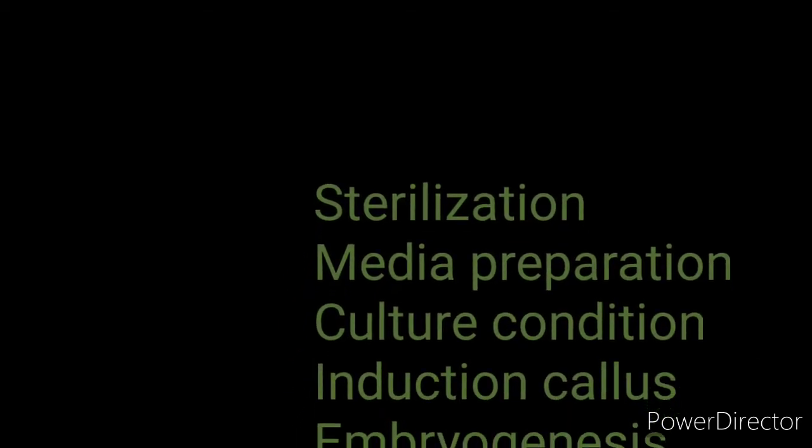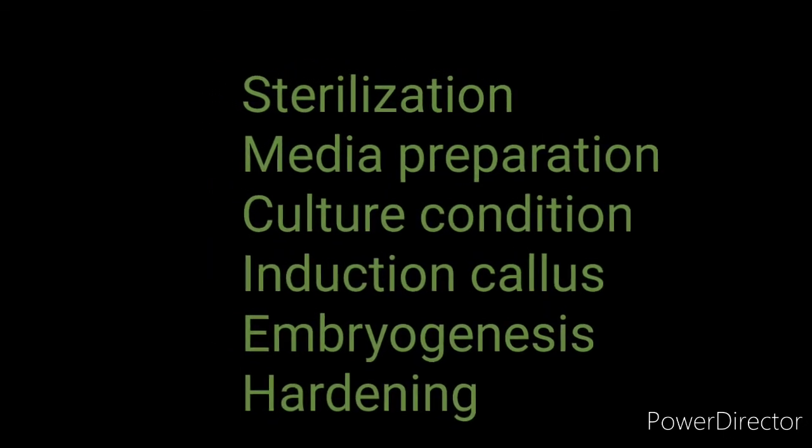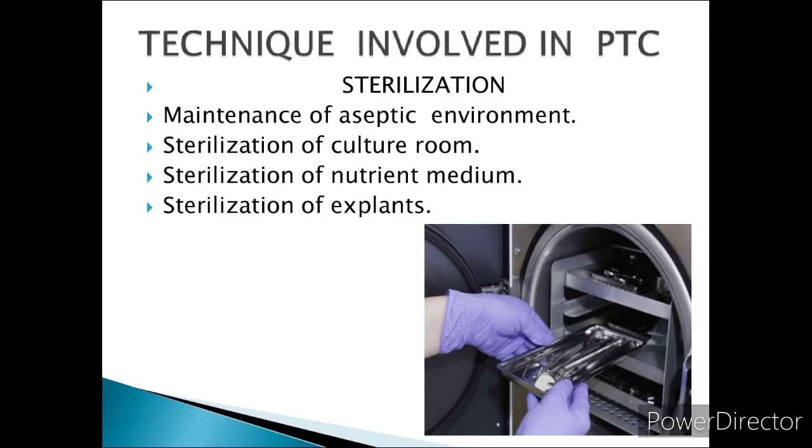Techniques involved in plant tissue culture. There are 6 techniques involved. They are sterilization, media preparation, culture condition, induction of callus, embryogenesis, hardening. Now let us learn one by one. Sterilization. What is sterilization? It is a technique used to kill microbes, such as bacteria and fungi present in the culture medium, vessels and explants. Using these sterilization techniques, we can get rid of microbes.